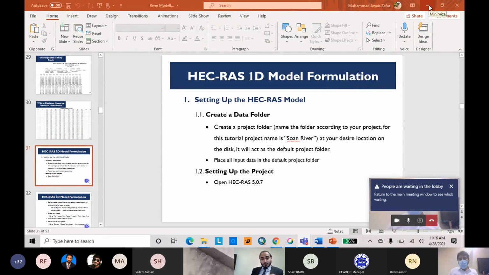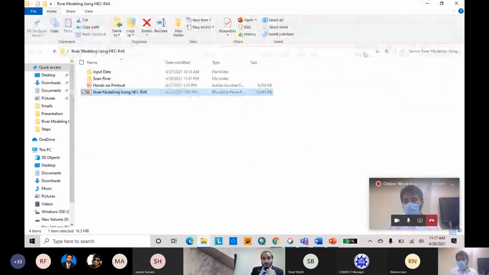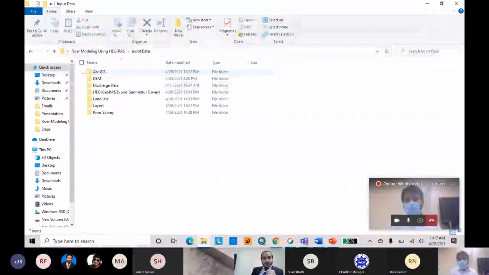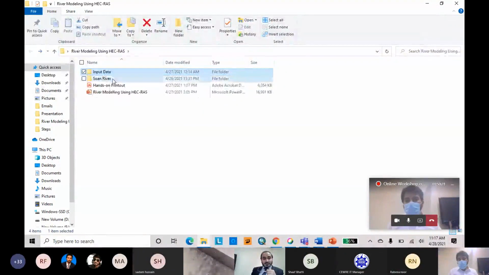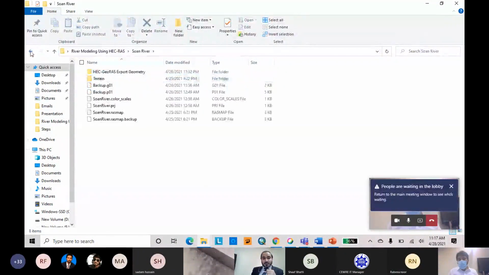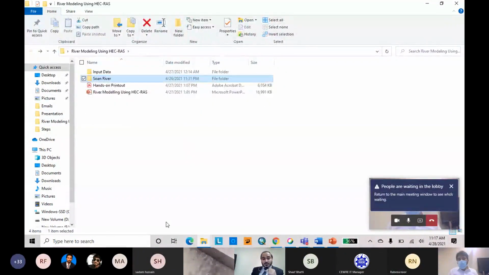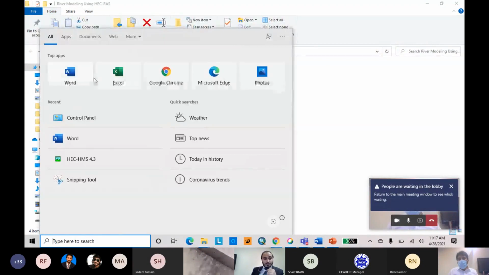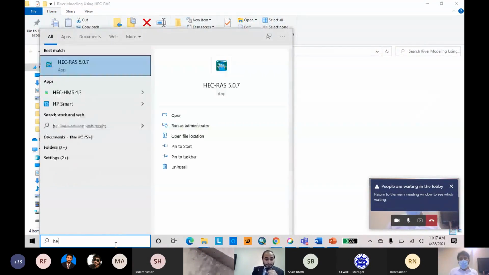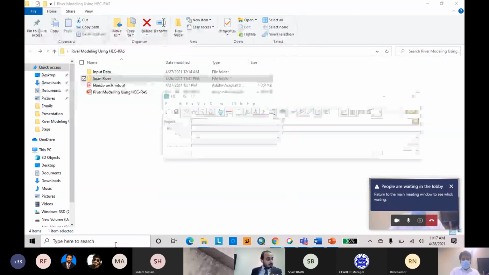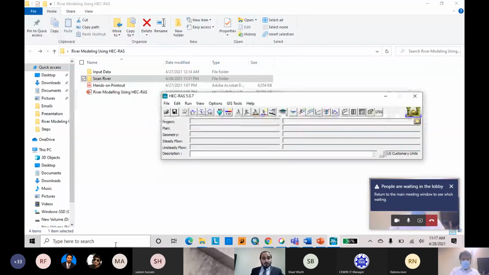I hope everyone has created a folder, because you have downloaded the data and you have to place it somewhere on your desktop or your hard drive. Here is my input data. I have made this folder input data, but this is the Swan River folder which I will use as my default folder. First I will open HEC-GeoRAS. I hope everyone will also follow it. So HEC-RAS.